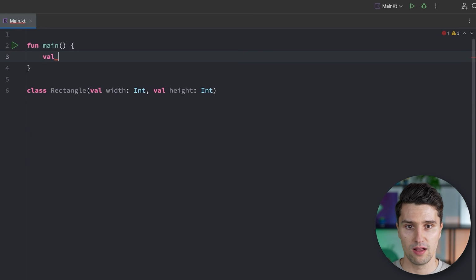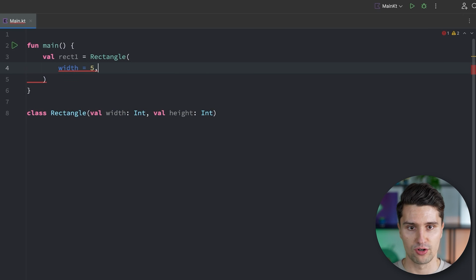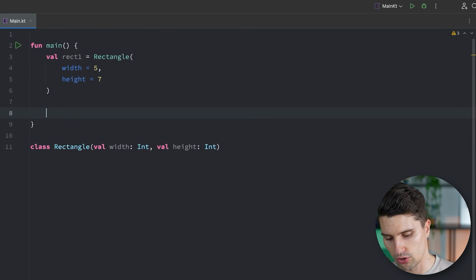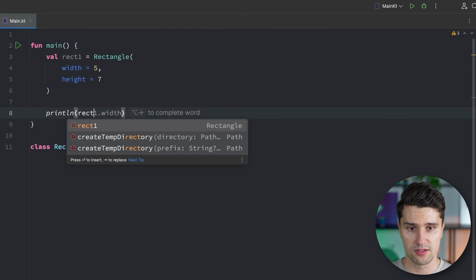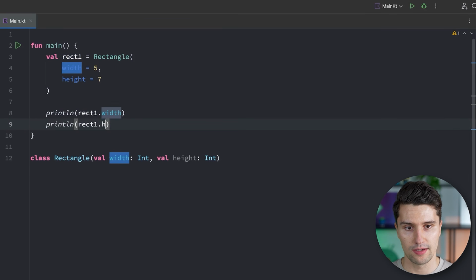by saying, well, rect1, for example, and we set this equal to, now not any random value here anymore, no number, no string, but actually to a Rectangle. And here in these parentheses, we can then say we give this specific rectangle a width of 5, for example, and a height of 7. And then afterwards in our code, we can print this, for example, with rect1.width and rect1.height. That is how we can now reference this bundled data.